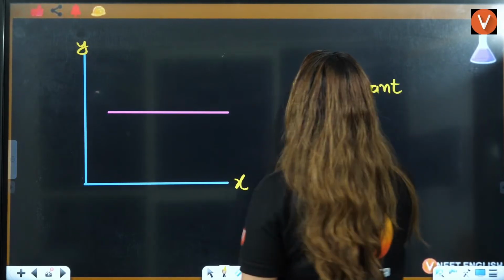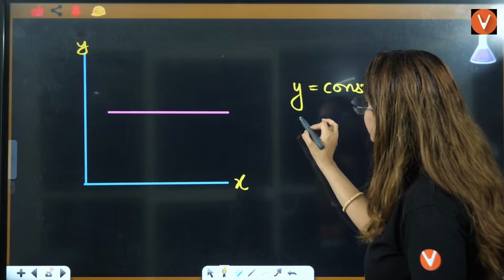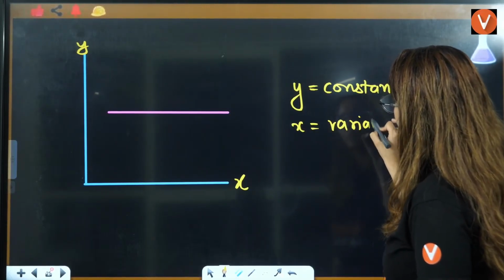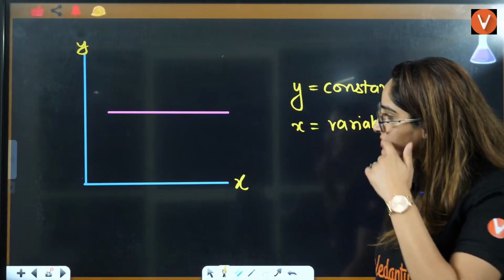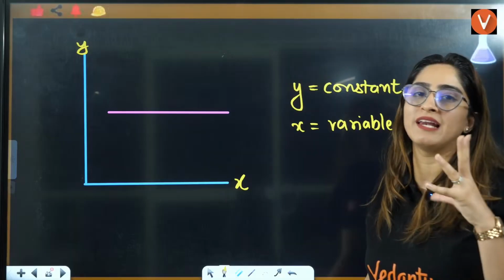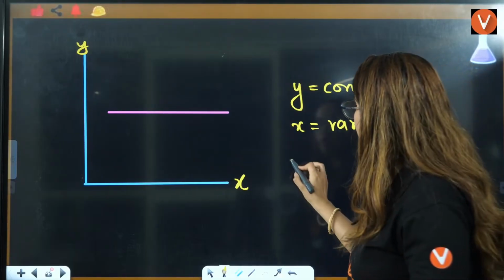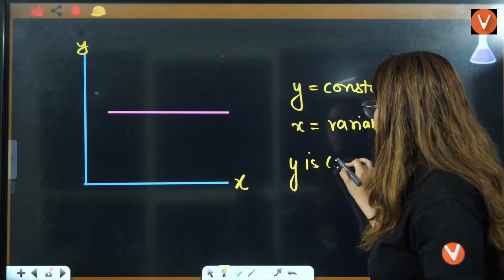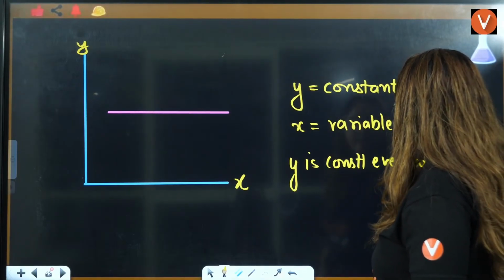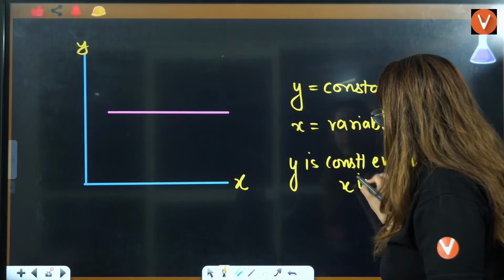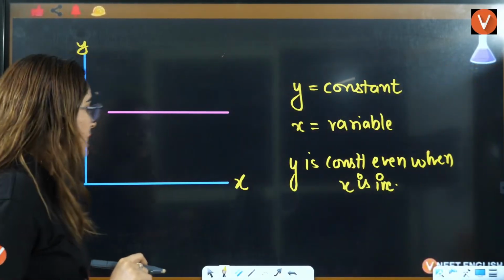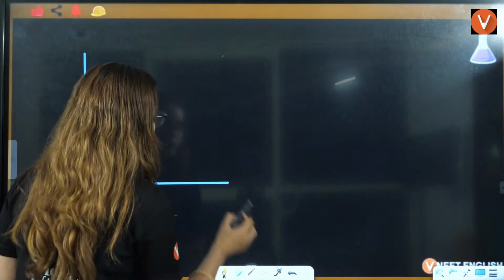Y is going to be constant and x is variable. That means as x is increasing, y stays constant. It has no relation with x. Y is constant even when x is increasing, and that you can study from this graph.